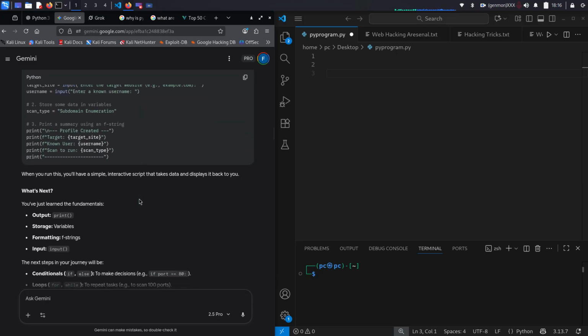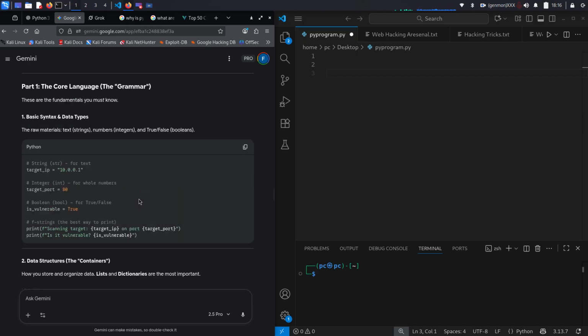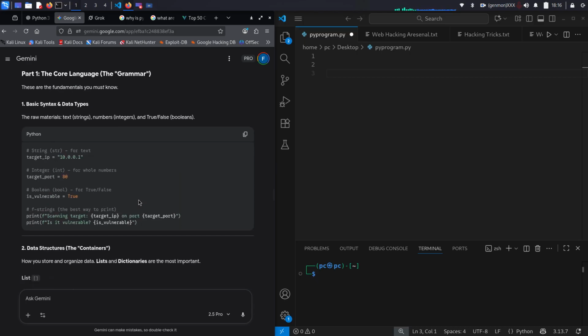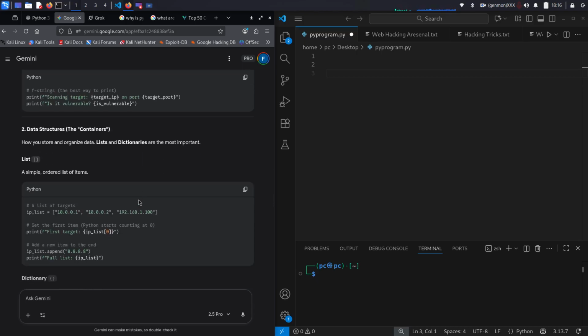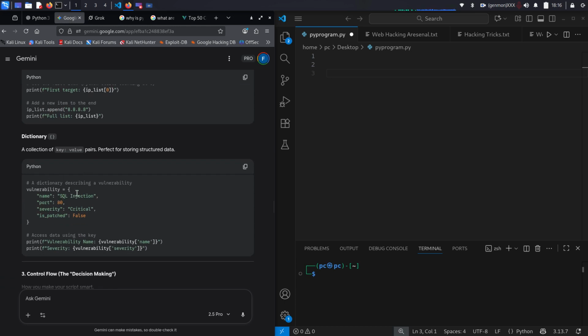And then down here, let me see. Well, let me see if I believe I did a better one. Let me see. Data structure. So we see here the list type. Instead of a variable containing one integer or float type, it'll contain multiple values, right? So that's what the list is for here. And then you got the dictionary type: vulnerability, SQL injection, port 80, severity critical, is patched false.